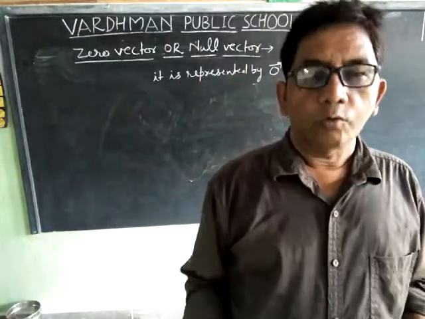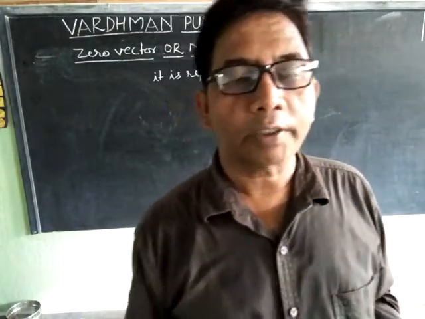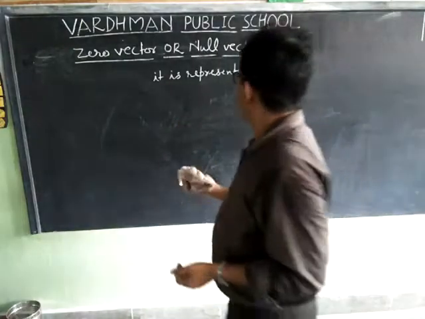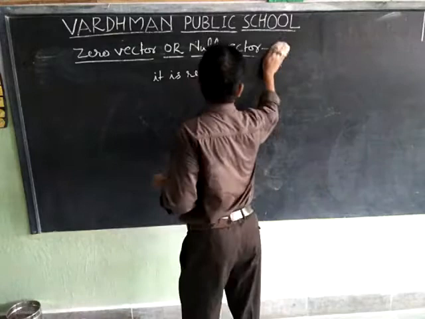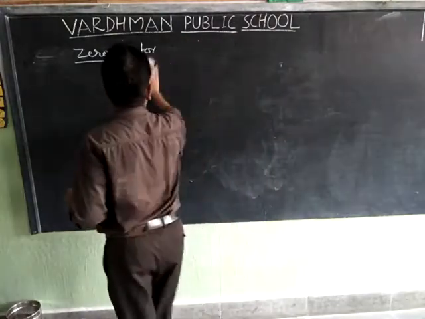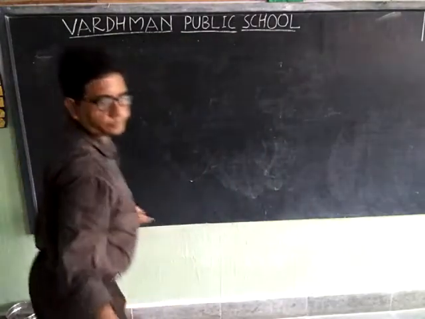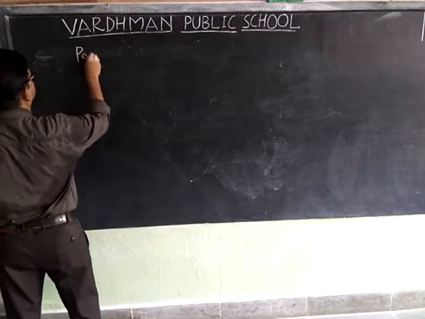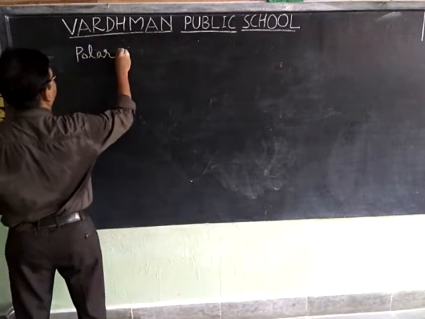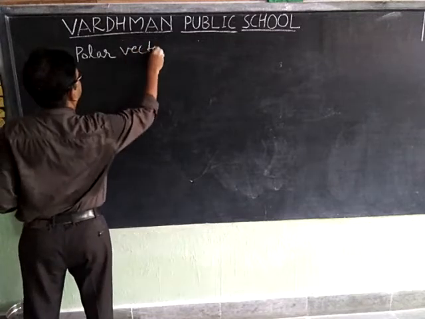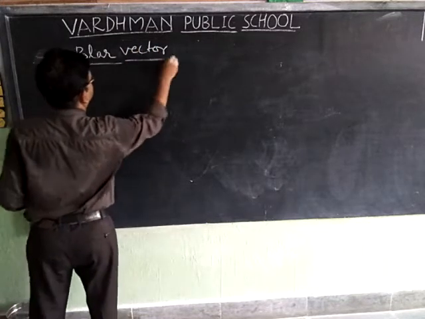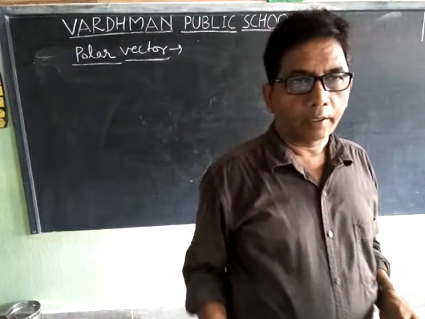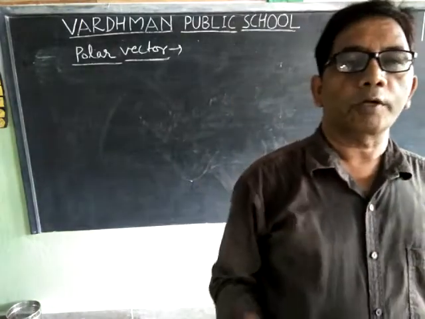Now we will discuss what is polar vector.